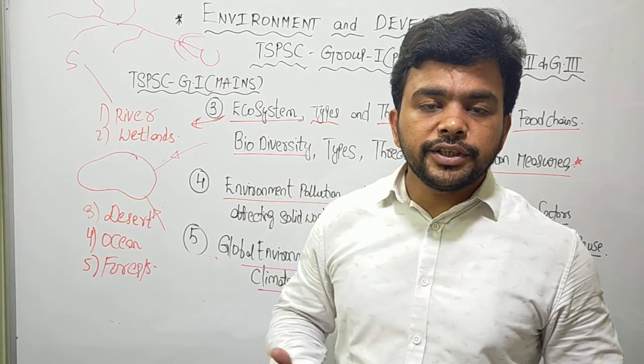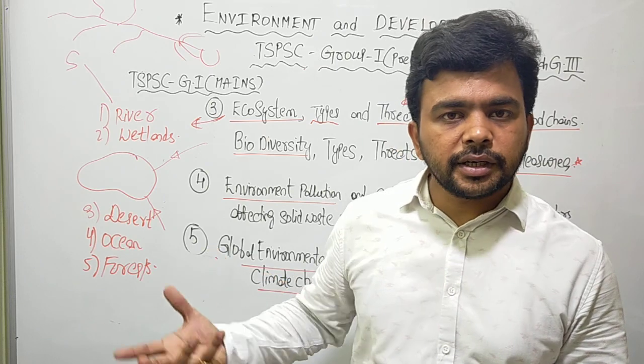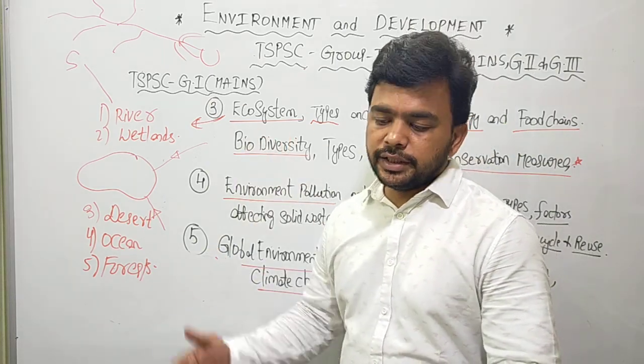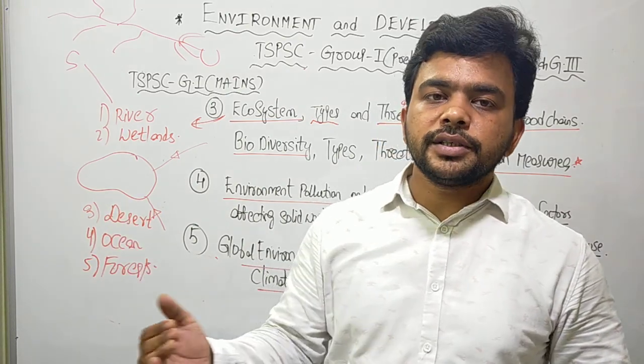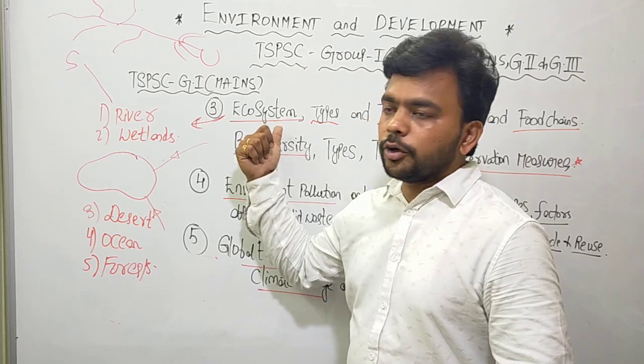We signed the Ramsar Convention, the International Convention for the Protection and Conservation of Wetlands, at the international level. We are part of it. We have 27 Ramsar wetlands. Recently, 10 more were added, a total of 37 Ramsar wetlands. So all this is part of the wetlands ecosystem topic.